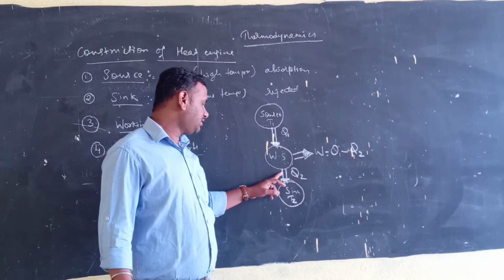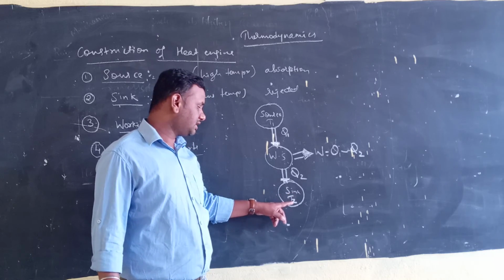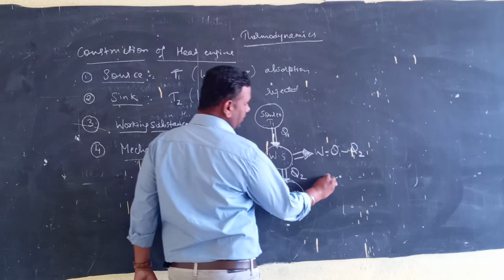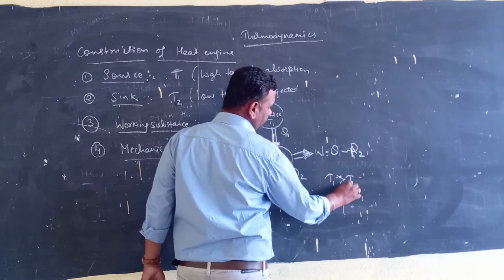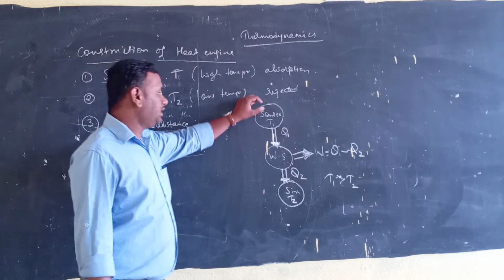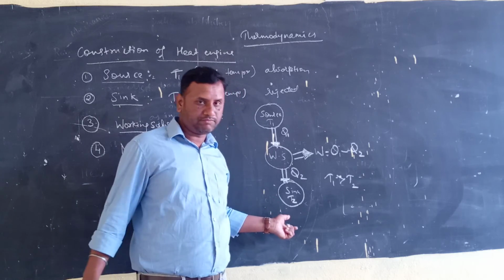That rejected heat is collected here in the sink at temperature T2. Here T1 is greater than T2. T1 is a high temperature and T2 is a low temperature.